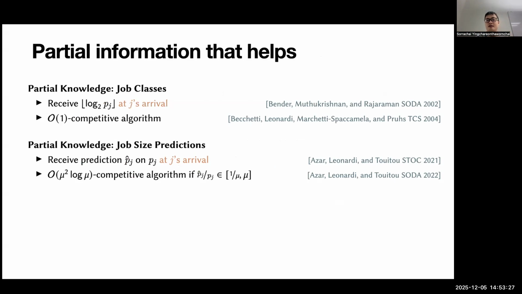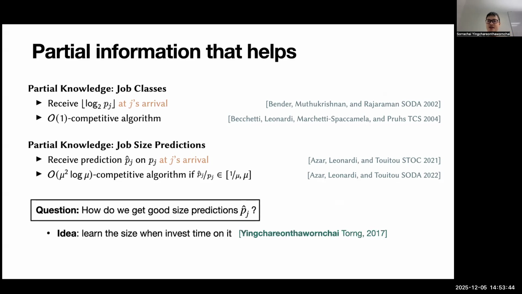Another model is that instead of giving the job length, we receive a prediction, p hat, at arrival. And then if the prediction is good, up to a mu factor, then you can get a competitiveness that only depends on mu. But the key question in this area is: do we know the prediction? How do we get good size predictions, right? In particular, if you never touch that job, how do you get a really good prediction from there?